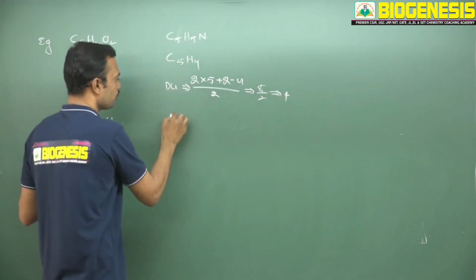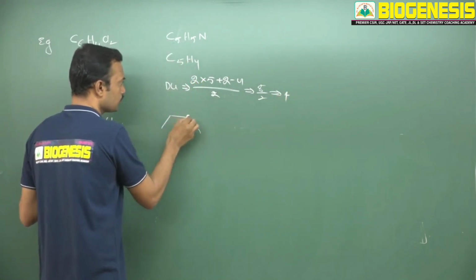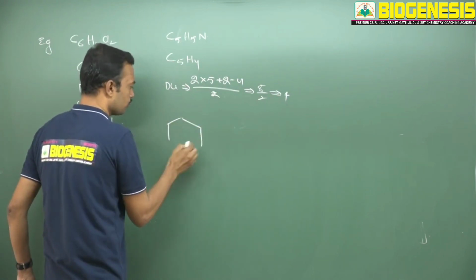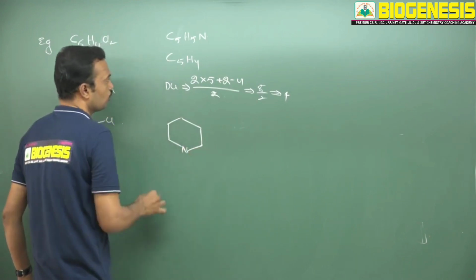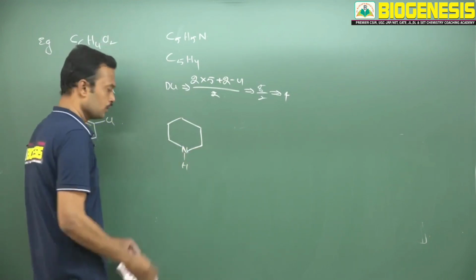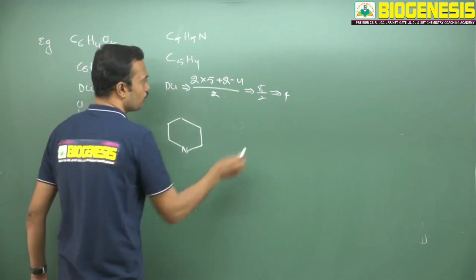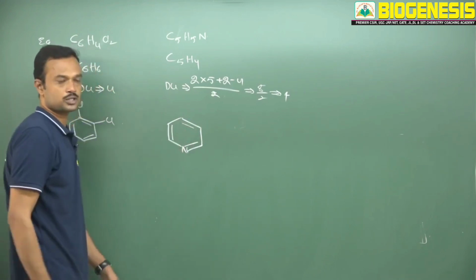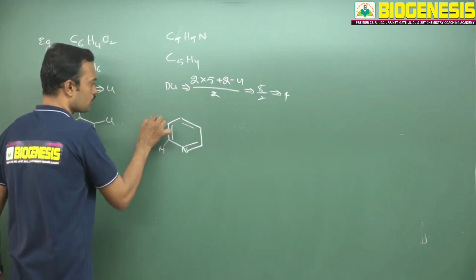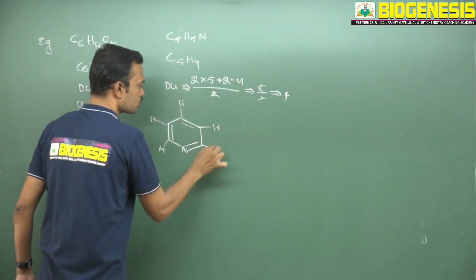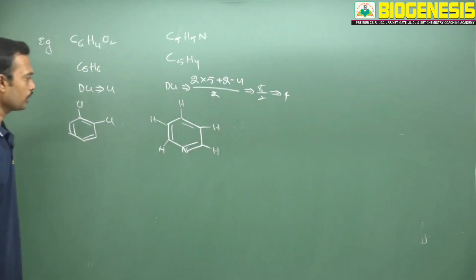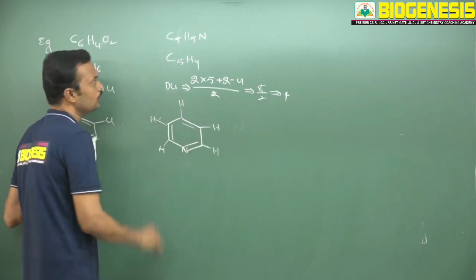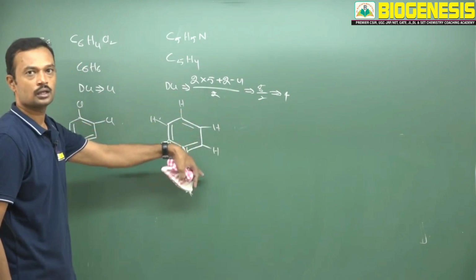Now here we can write 5 carbons: 1, 2, 3, 4, and the 5th carbon, 1, 2, 3, 4, 5. The 5 carbons attach to nitrogen. Now one DU is over with respect to this. After writing one DU, the remaining 3 double bonds I would like to write: 1, 2, 3. See, the formula matches. Now here one hydrogen each, 5 hydrogens, 5 carbons, and 1 nitrogen: C5H5N, that is the relative formula.